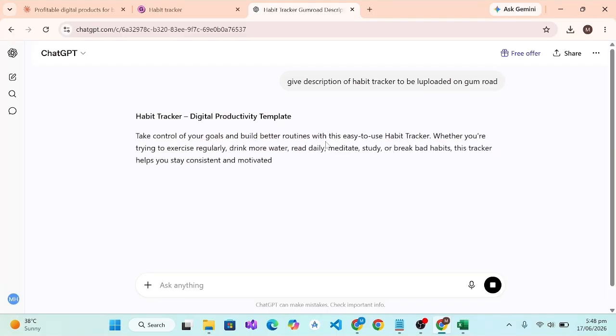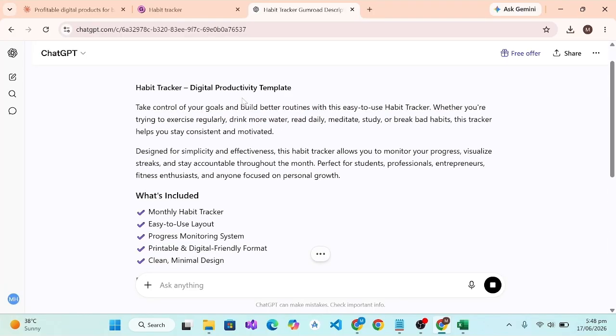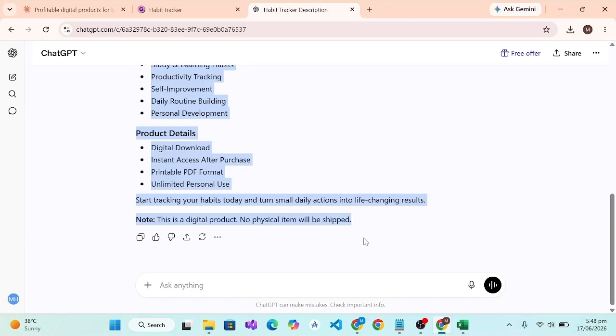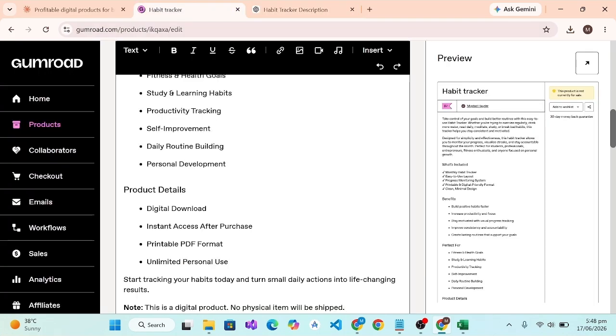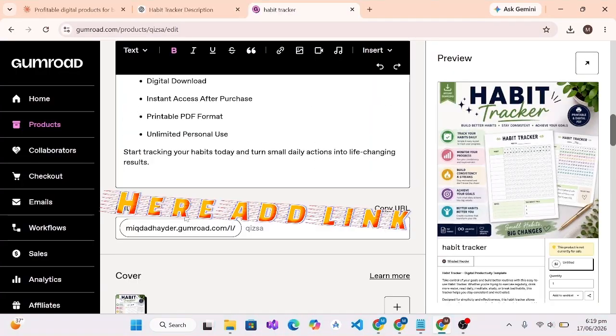So it will give us a professional description. You can also make changes if you want to make it more professional. So I will just copy that and paste it in the Gumroad. But that's too huge and too long, so you should not go so long. Please make it short so the viewers and users can understand it easily. They don't get bored.